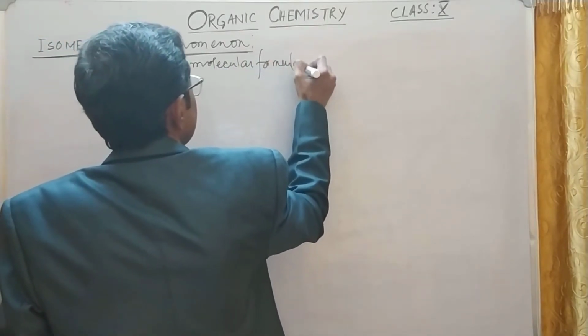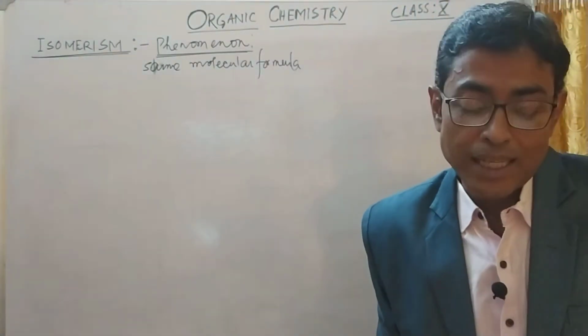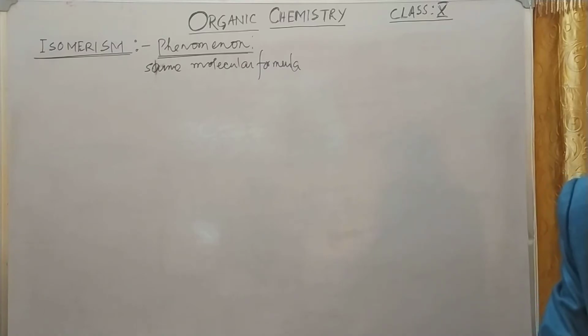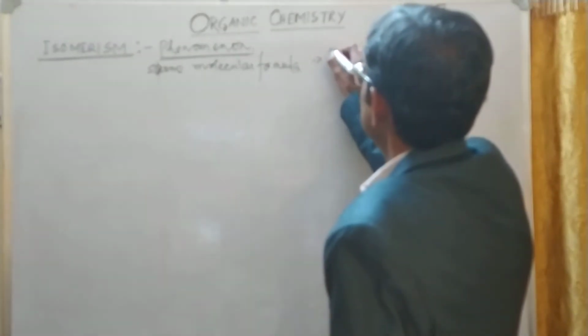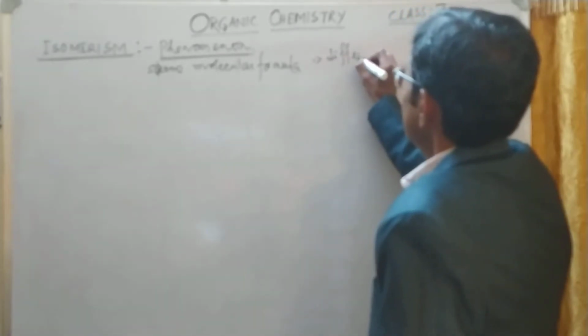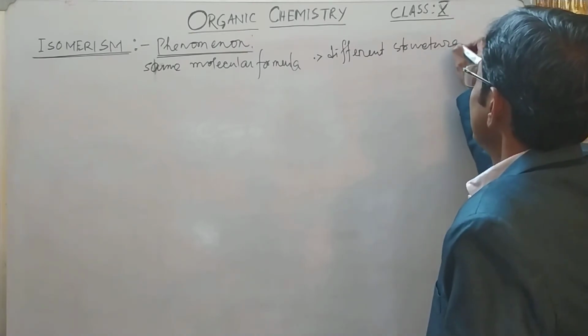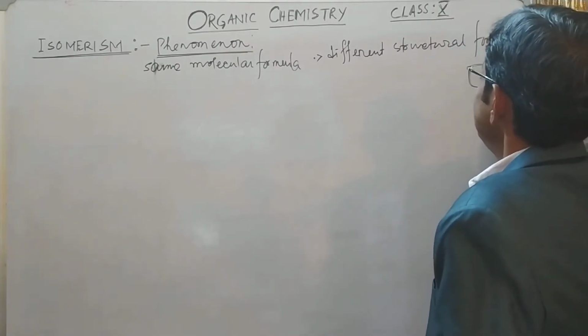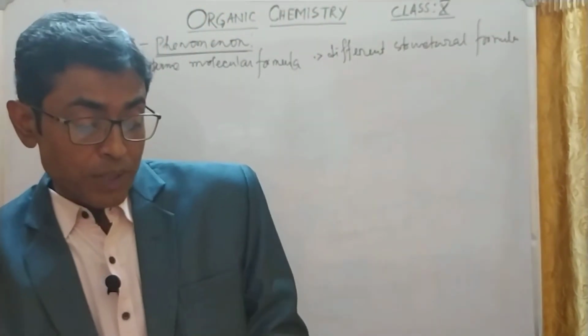This is one: the molecular formula is the same but the structural formula is different. Okay, the structural formula is different. So the main thing is these have two different structural formulas. Now there are various types of isomerism, remember.